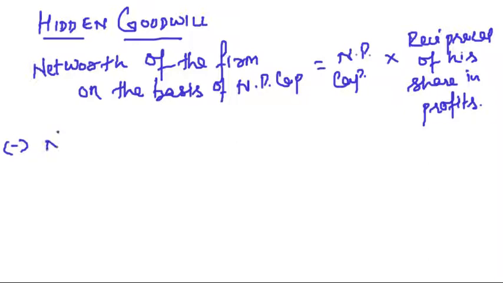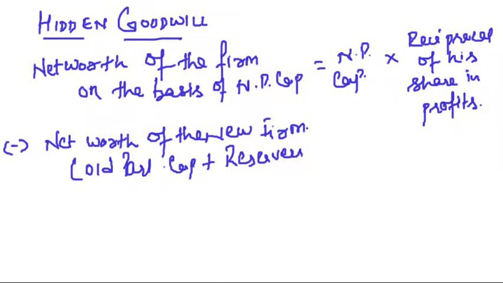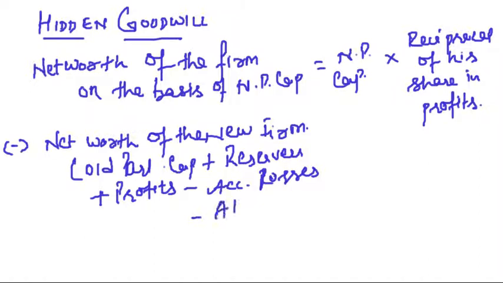We will subtract the net worth of the new firm, that is, the old partners' capital plus any reserves appearing in the balance sheet, plus any profits, minus any accumulated losses, minus one more thing, any advertisement expenditure, or I can say anything which is not really an expense but is shown on the asset side of the balance sheet.